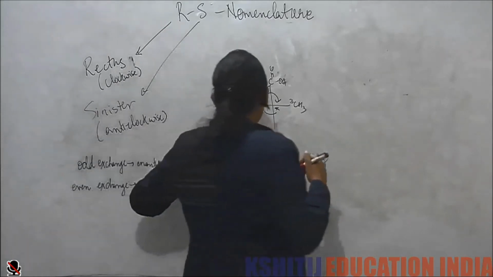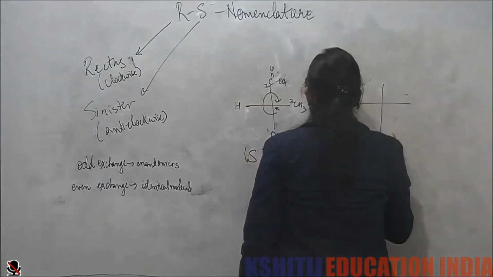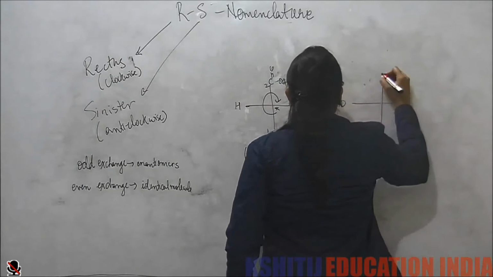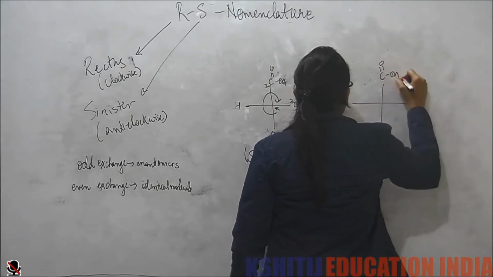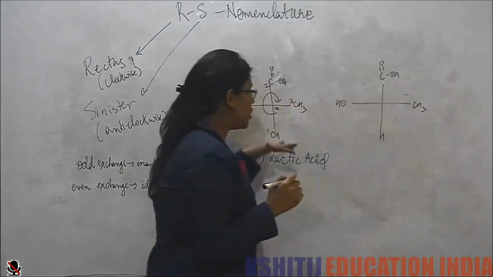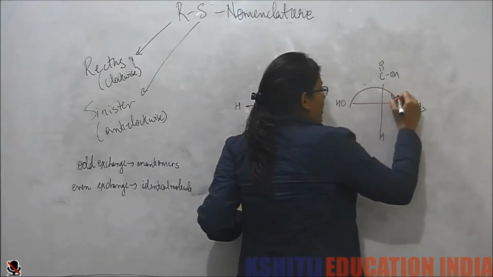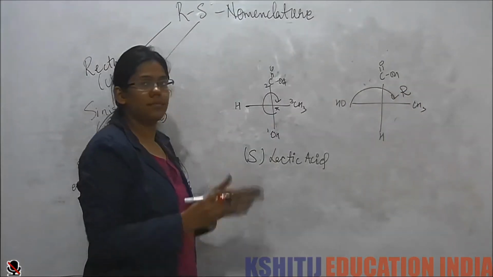Now, how do I know this? Because if I make an exchange, what will I get? This is OH, this is C double bond OH, this is CH3, this is H. I have done one exchange. Now what do I see? I see that this is R to that, so this is S.